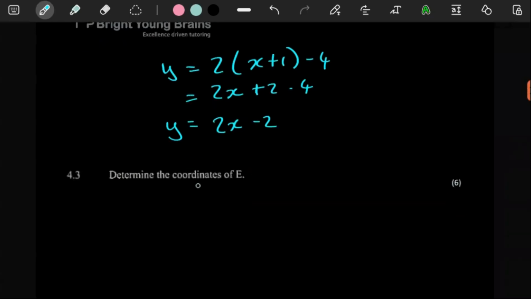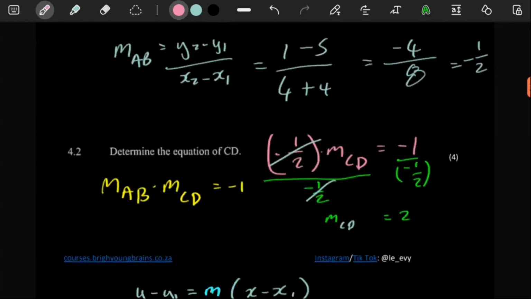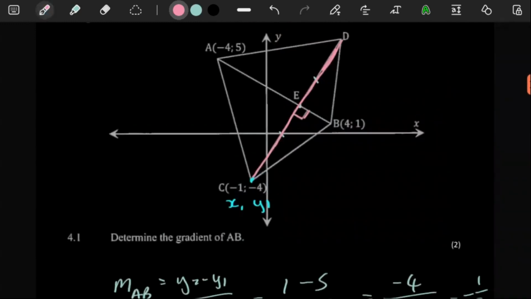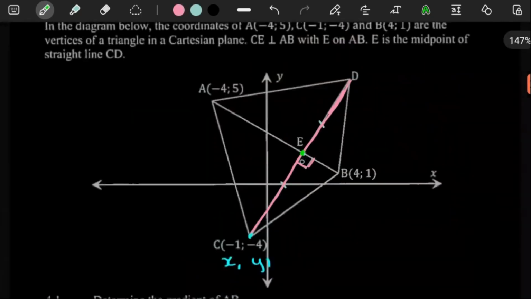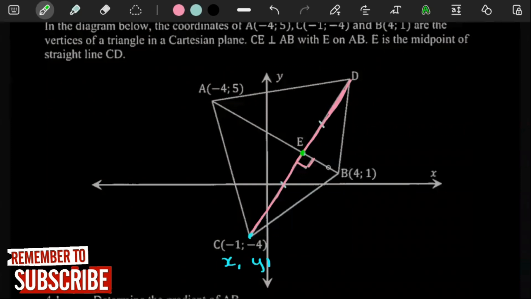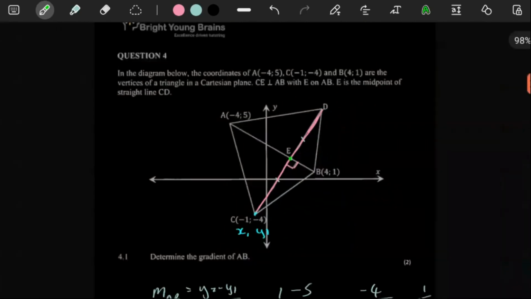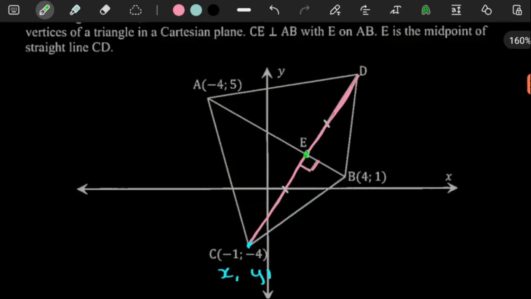For 6 marks, they say determine the coordinates of E. So 6 marks, that's a lot. But fortunately, it doesn't seem like getting E is going to be difficult, because E is a point where two lines meet each other. You already have the gradient of CD, and we have the gradient of AB, so getting the equation of AB is not going to be difficult. We also have a point that the line passes through, either this one or this one can be used. So we can easily get the equation of AB first. After that, we can just work out where the two lines meet each other. So let's just do that first.